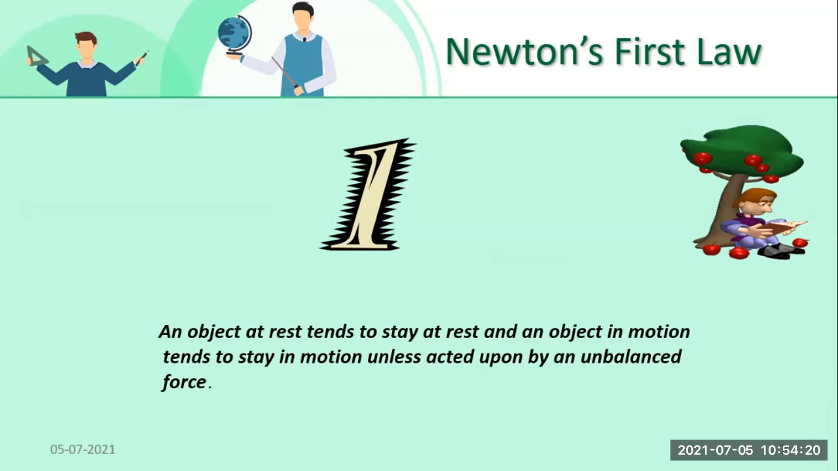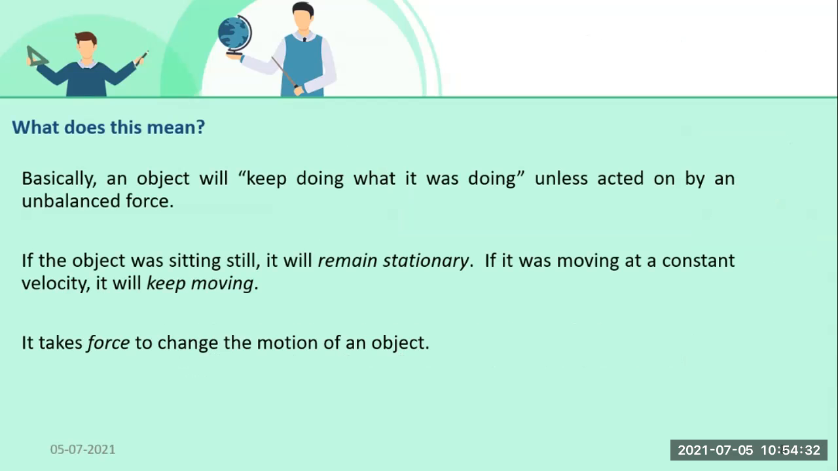Now you will say, ma'am, we have not understood anything. Will you please elaborate this? Okay, I will make you understand each and every point of this. Okay, students? Now what does this statement mean? Newton's first law: basically, an object will keep doing what it was doing unless acted on by an unbalanced force. It means, students, that if an object was sitting still, it will remain stationary, and if it was moving at a constant velocity, it will keep moving.